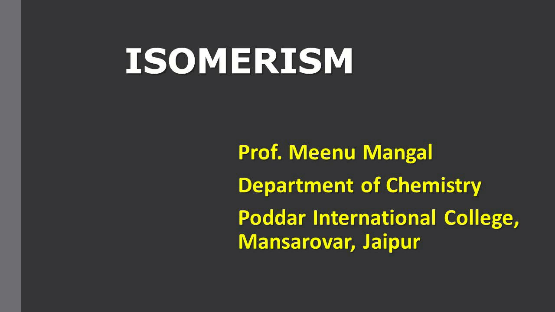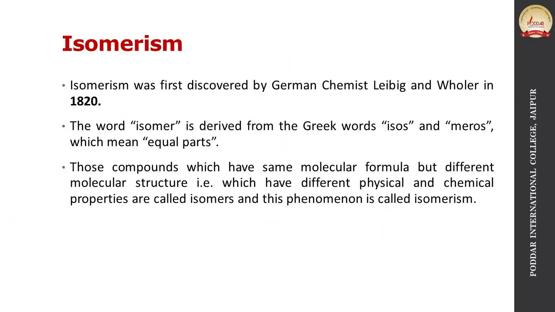Today I'll start isomerism. Now isomerism was first discovered by German chemists Liebig and Wöhler in 1820. The word isomer is derived from Greek words isos and meros, which means equal parts. Those compounds which have the same molecular formula but different molecular structure, that is, which have different physical and chemical properties, are called isomers, and this phenomenon is called isomerism.